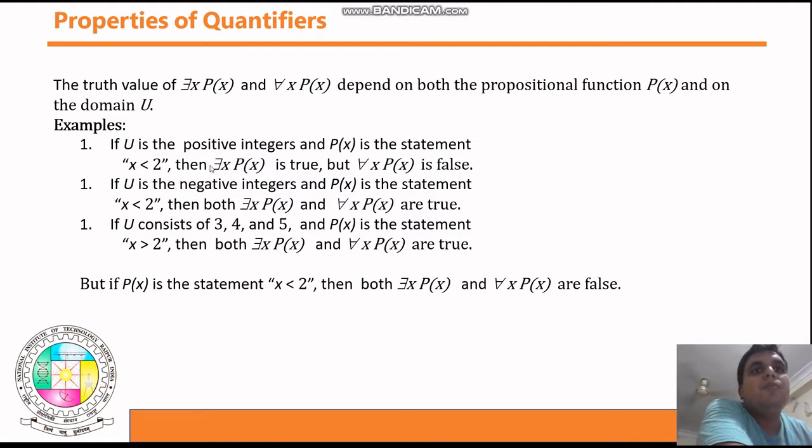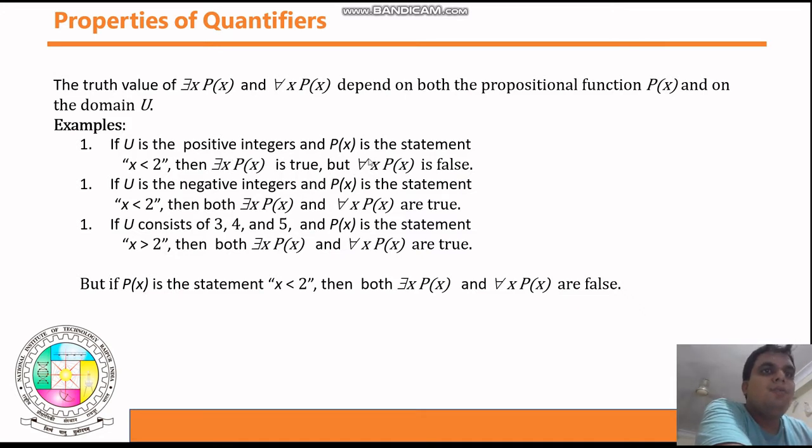Now tell me, for some x p of x, is this true or not? Definitely this is true, guys, because among the positive integers there are values less than 2, like 1. For 1 this statement is true, and that's why for some x p of x is true.